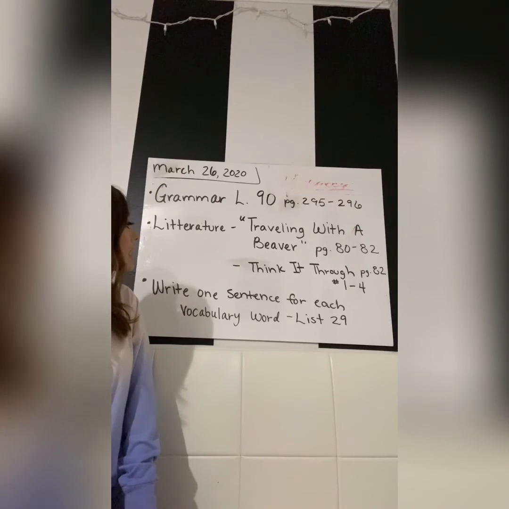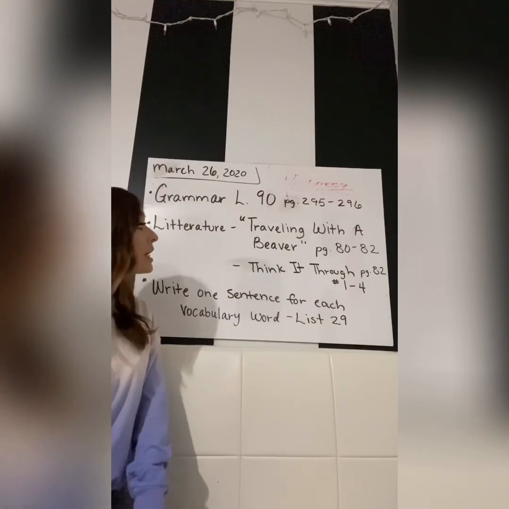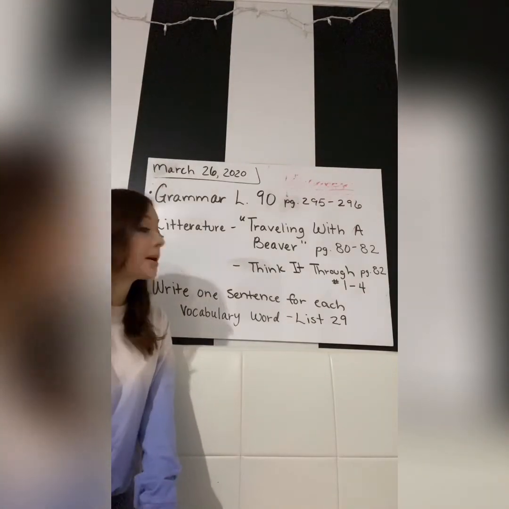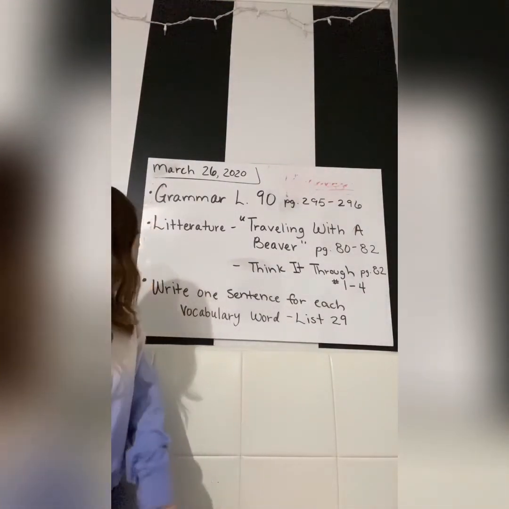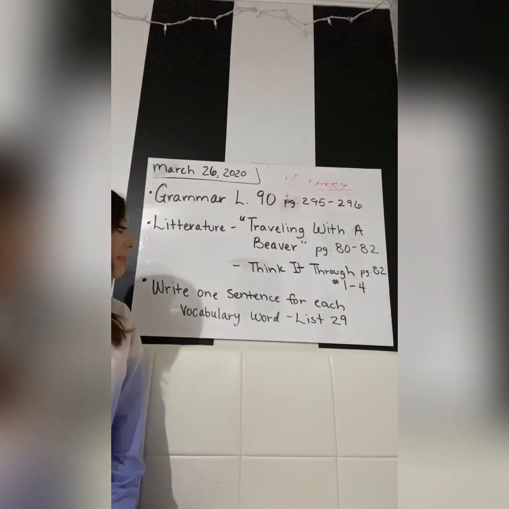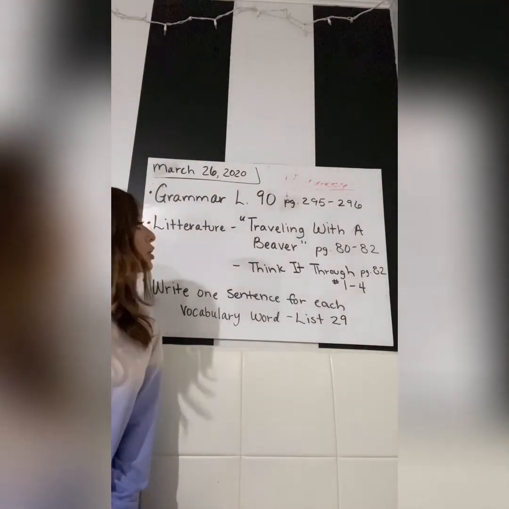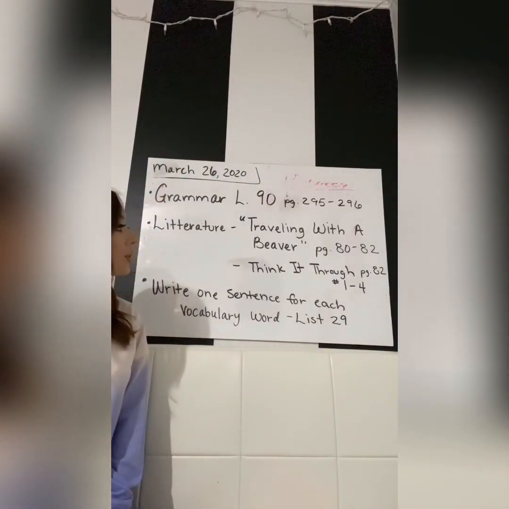On that assignment, complete the Think It Through on page 82, numbers 1 through 4, and make sure those answers are written in complete sentences. And lastly, write 1 sentence for each of your vocabulary words on list 29. So that is your classwork for today.